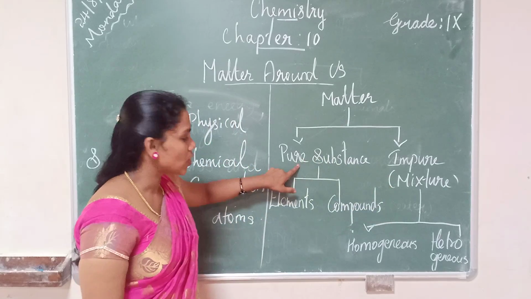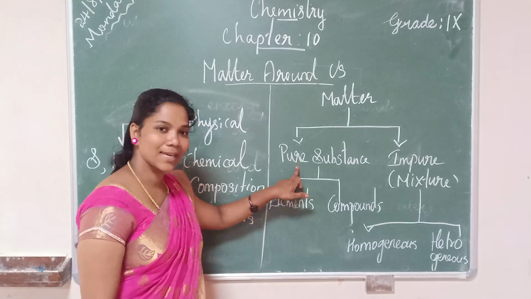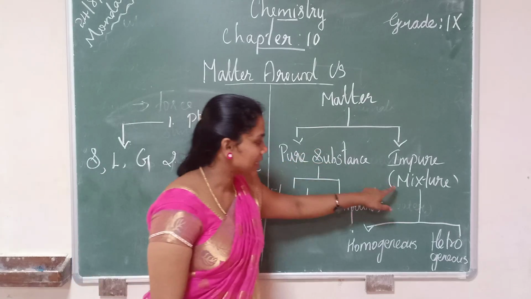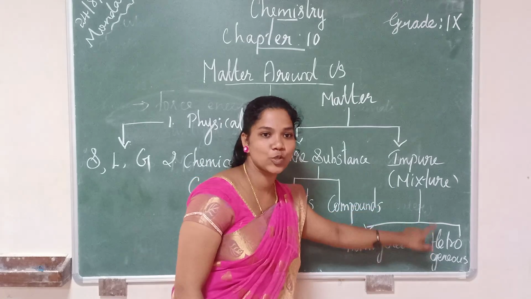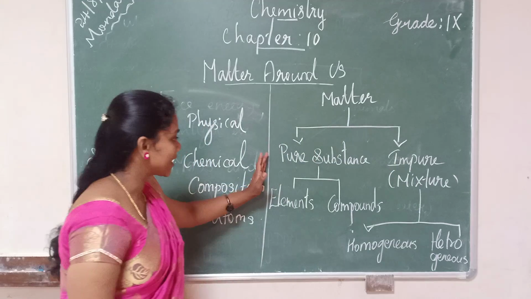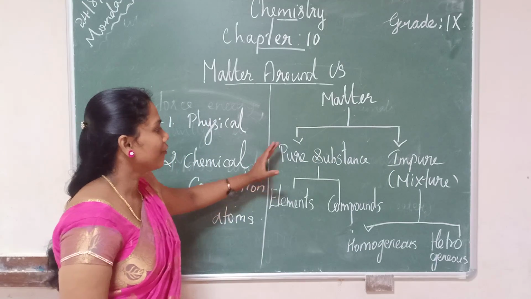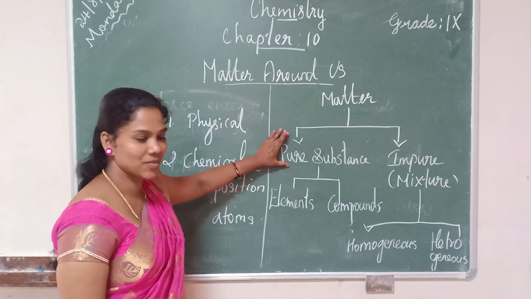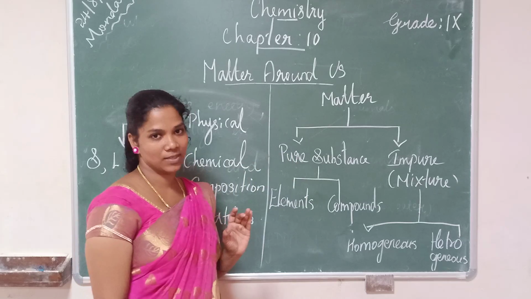Pure substances are again classified into elements and compounds. Both come under pure substance. Mixtures are again classified into homogeneous mixtures as well as heterogeneous mixtures. This is the classification based on chemical composition. Now we can learn the first one: pure substance, and what are the classifications under pure substance.